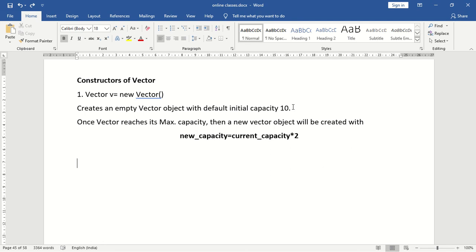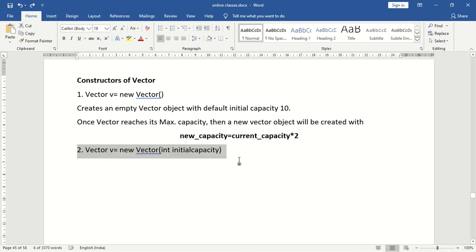Next, if I try to add the 21st element, what will happen? It is going to create a bigger vector object. The size will be double, that is 20 into 2, that is 40. If I try to add the 41st element, the size will be 80. So every time the vector reaches its maximum capacity, a new vector object will be created with new capacity equal to current capacity into 2. Is it clear?